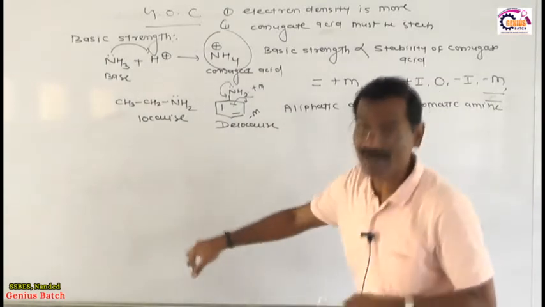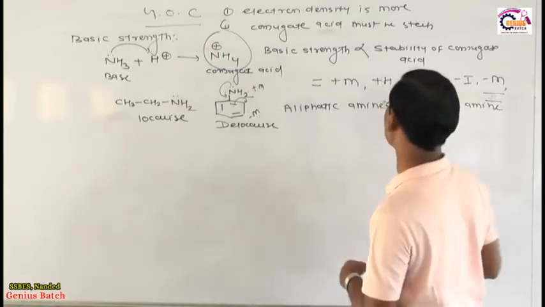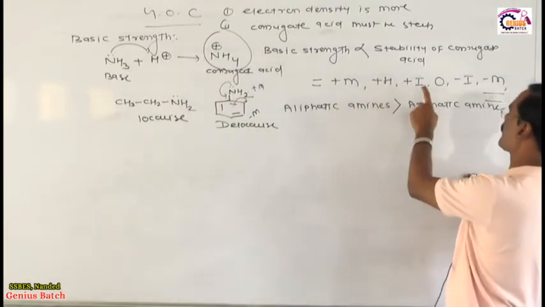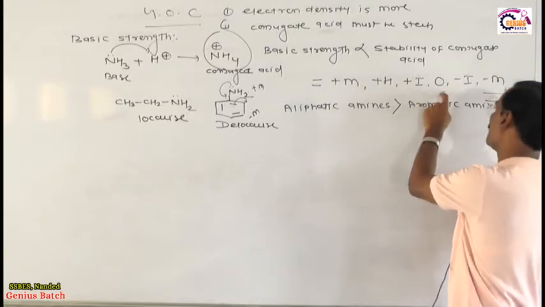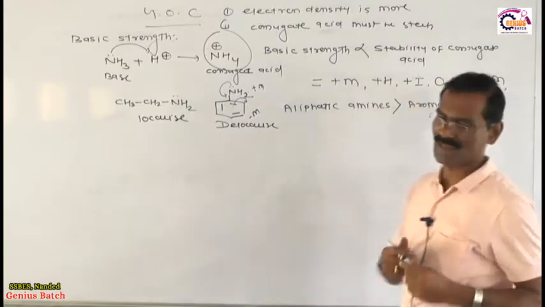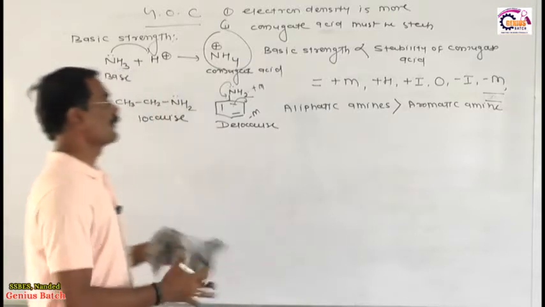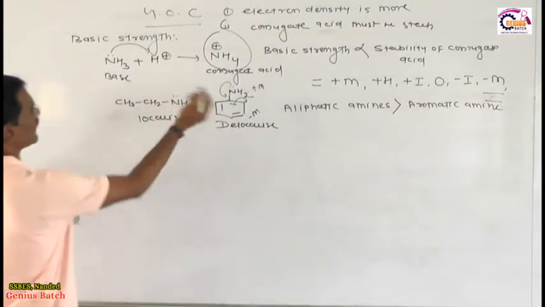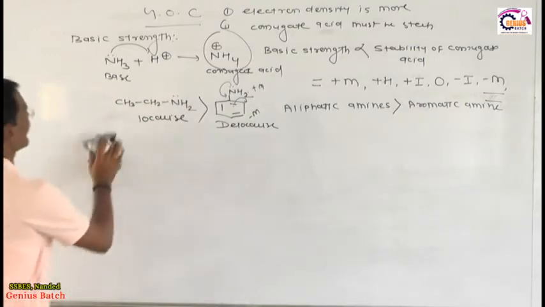Now what happens in the aromatic amine? In aromatic amine, first positive mesomeric, positive hyperconjugation, positive inductive, then 0, then minus I, then minus M. Now we are going toward the application of this concept. Dear students, ये हो गया आपका aliphatic amine is more basic than aromatic amine.